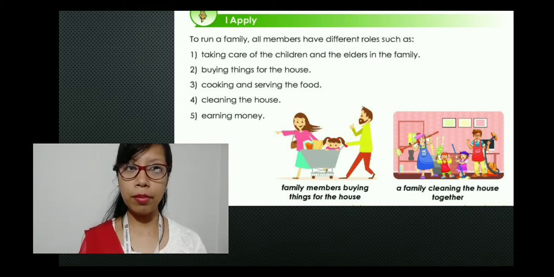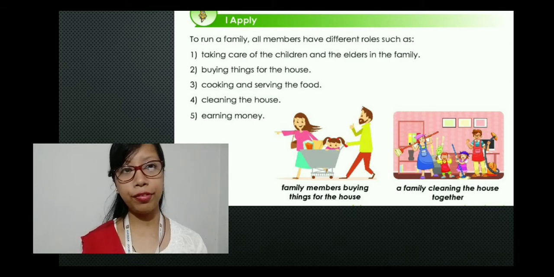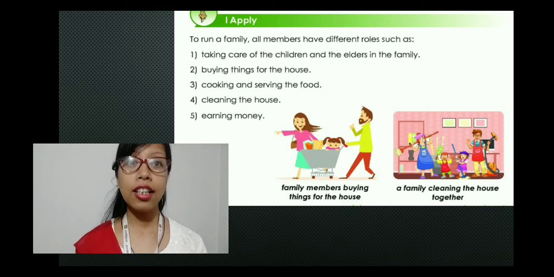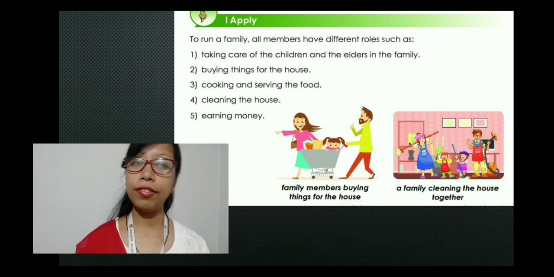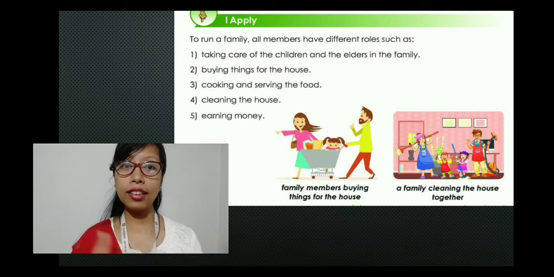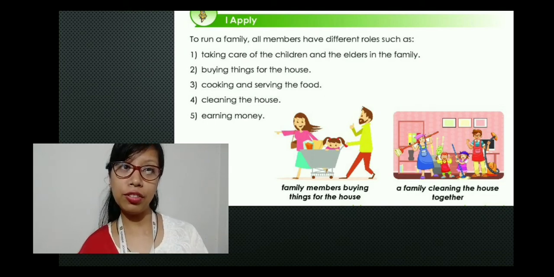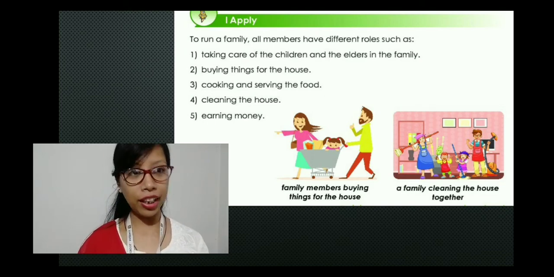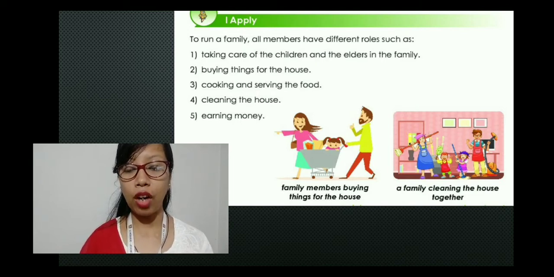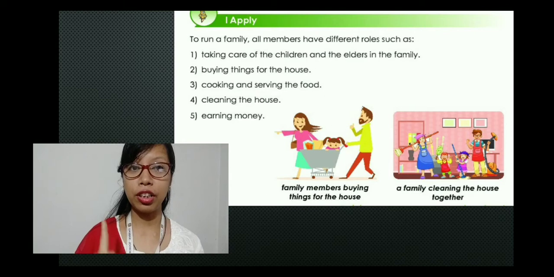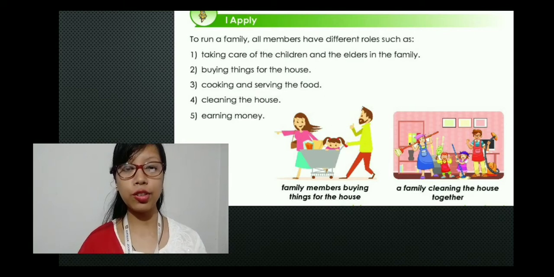To run a family, all members have different roles, such as number one, taking care of the children and the elders in the family. So elders take care of the children, and the children take care of the elders, right? When you do something wrong, your elders, especially your grandparents and your parents, they scold you.